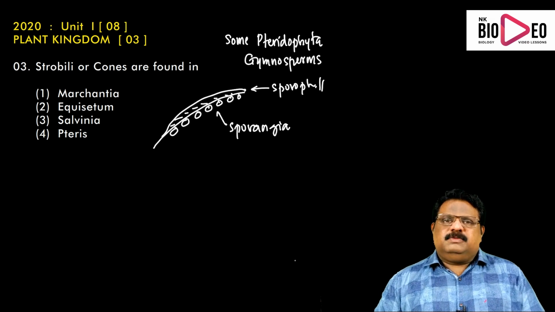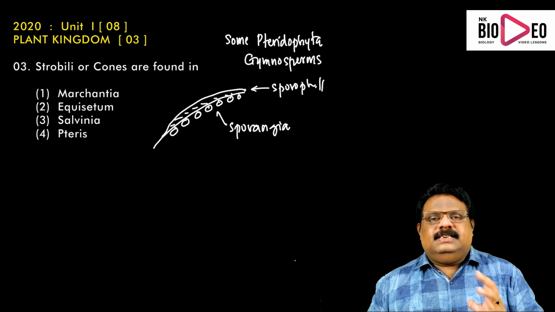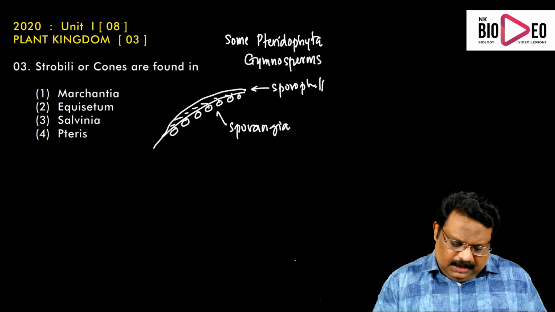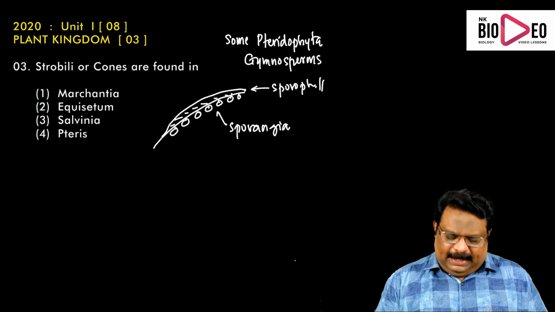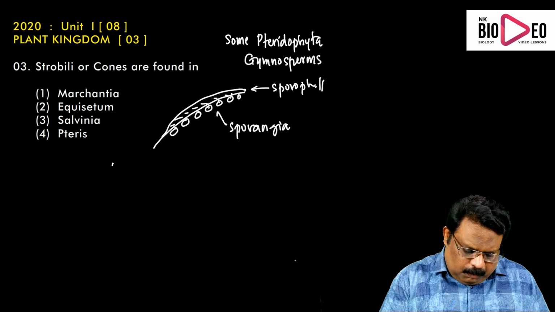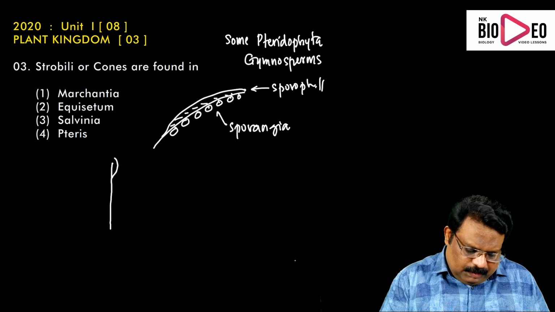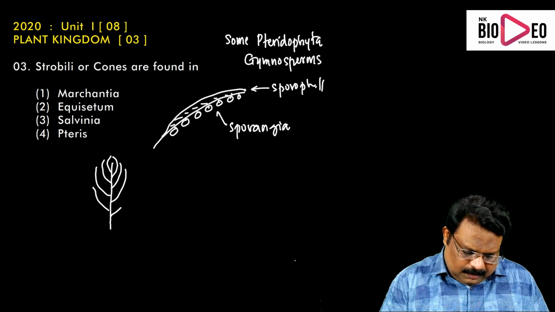What is meant by sporangia? Sporangia is the area from where spores are produced. The spore producing region is called sporangium. So, in the case of some pteridophytes and in the case of gymnosperms, the spore producing leaves are called sporophylls. The sporophylls are arranged in an aggregated manner, in the form of an aggregated structure, and this is called strobilus or cone.